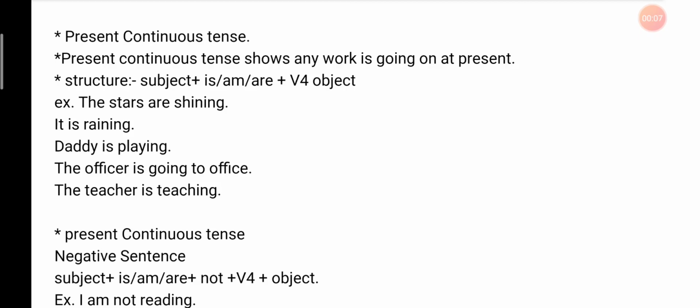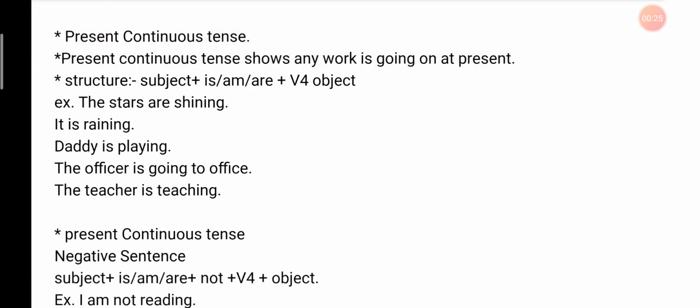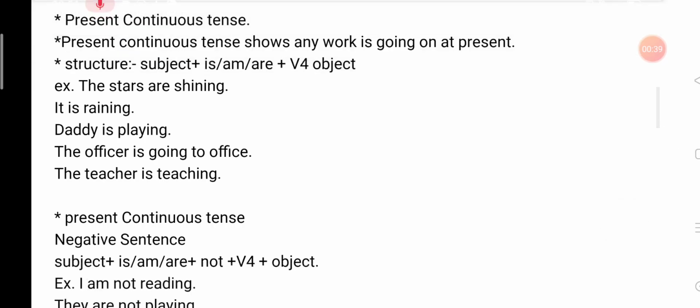Today in this series, I will teach you present continuous tense. As you can see at the top of the slide, it is written present continuous tense. Present continuous tense shows any work is going on at present. So, in simple, the definition of present continuous tense is that it shows that the work is going on.